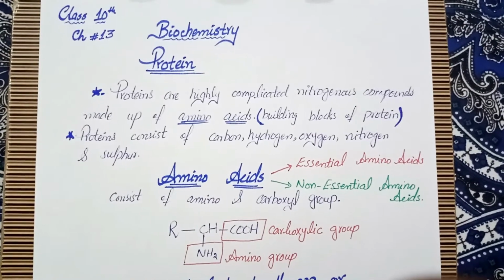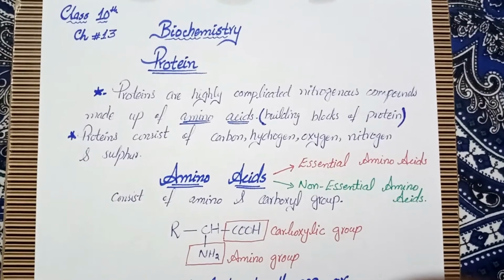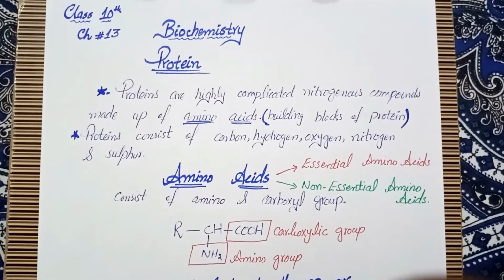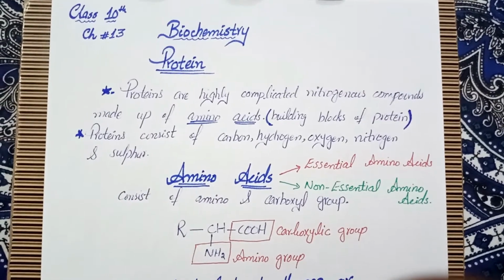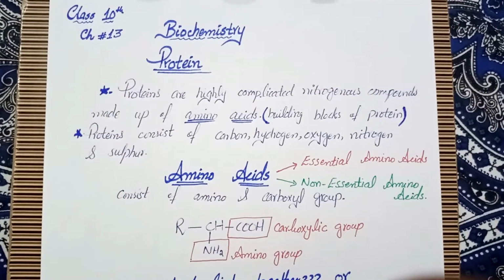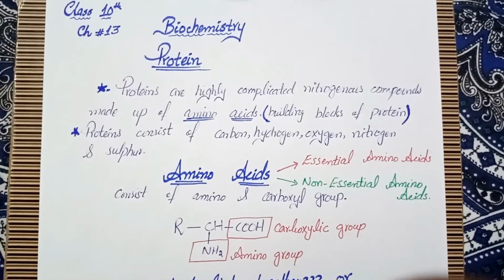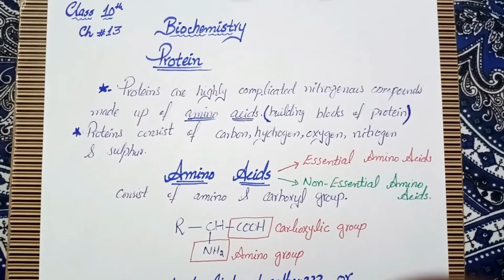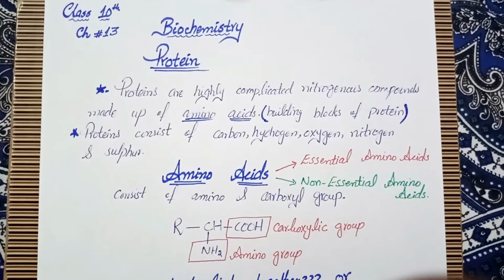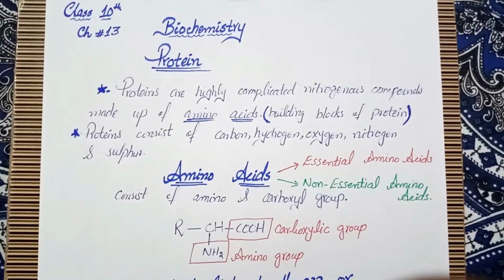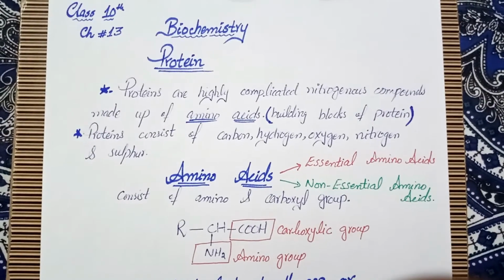Proteins are basically highly complicated nitrogenous compounds made up of amino acids. Amino acids are the building blocks of proteins. And proteins consist of carbon, hydrogen, oxygen, nitrogen and sulfur. So there are two basic components of proteins, that are nitrogen and the amino acids.